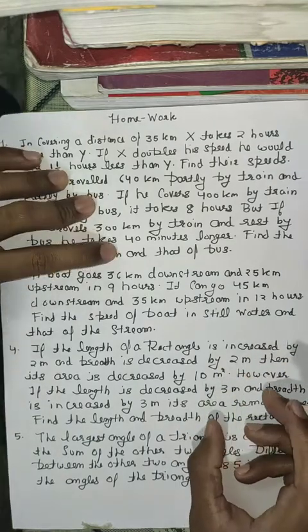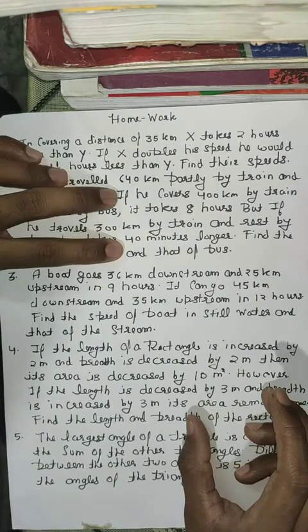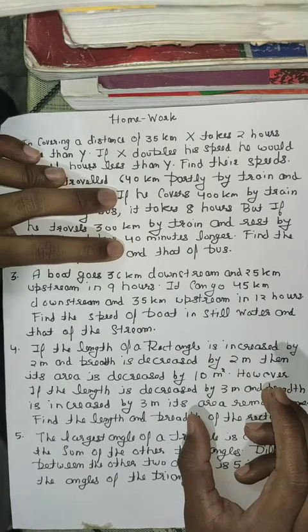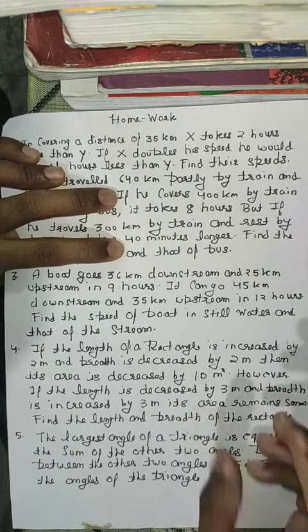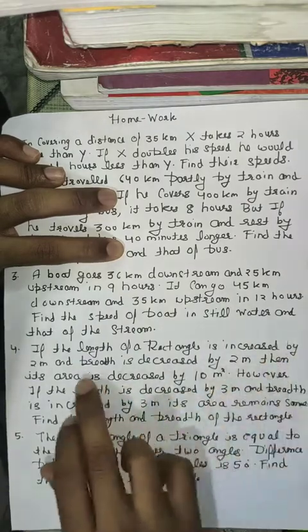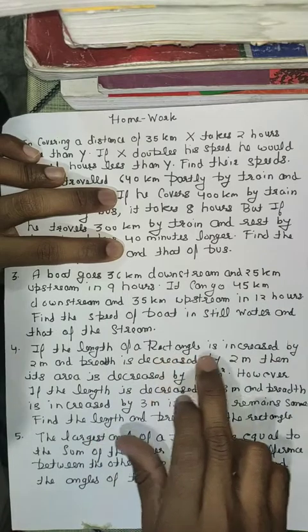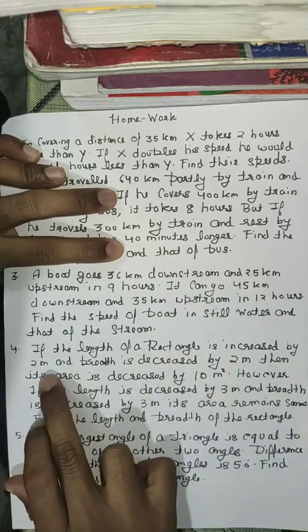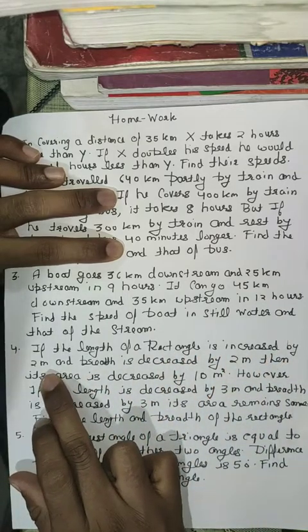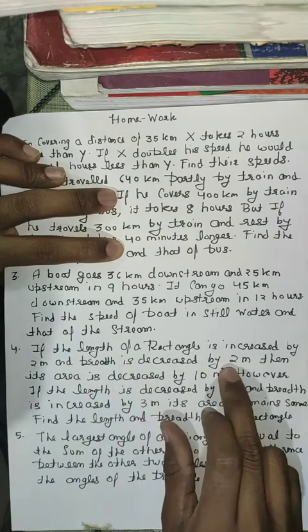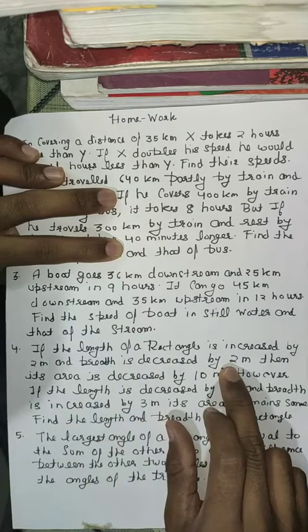So suppose initially the length of the rectangle is x and the breadth is y, so the area is xy. Now you are given two conditions. For example, here if you increase the length by 2 meters, the new length is x plus 2, and decrease the breadth by 2 meters, the new breadth is y minus 2.